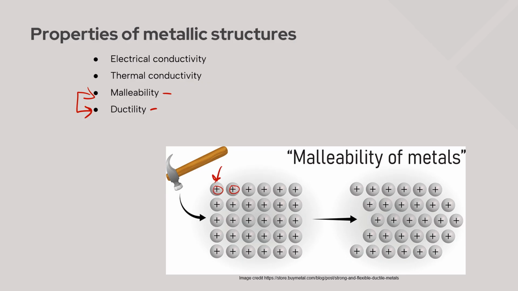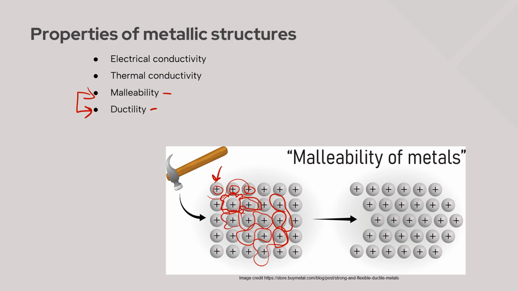We have all of these cations, and then flowing around those cations is that sea of delocalized or free electrons. Notice that there is no specific bond direction. There is a force of attraction all around, in all directions.